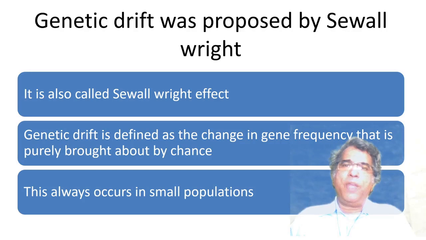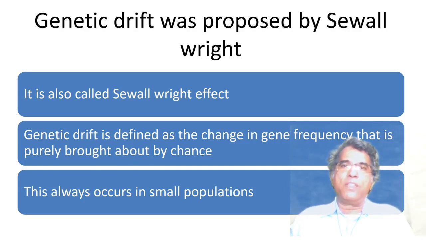So there are many differences in the opinions regarding the time span and speed of evolution among the scientists. Later, with the passage of time, Sewall Wright proposed one concept called genetic drift. Because Sewall Wright proposed this concept, it is also known as the Sewall Wright effect. Genetic drift is defined as the change in gene frequency that is purely brought about by chance. That means it is not directional. It is totally dependent on the chance factor. That is a basic difference between natural selection and genetic drift.